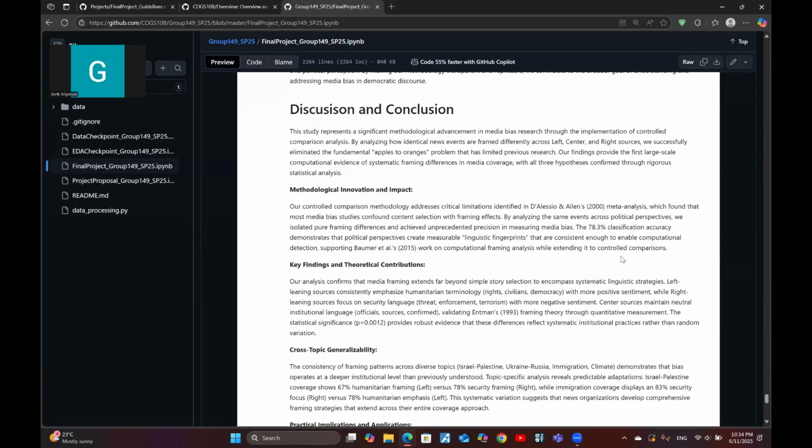Then our results confirm that political bias in news framing is systematic, not random. Left-leaning sources emphasized humanitarian language. Right sources focused on security terms, and center sources used more neutral vocabulary. These patterns were consistent across topics and time, and our model could predict political bias with over 78% accuracy. This suggests media framing can be quantified and analyzed computationally, opening new paths for bias detection and media literacy.